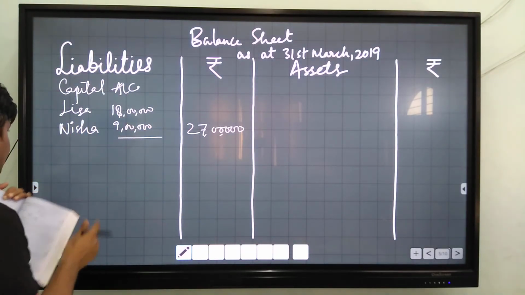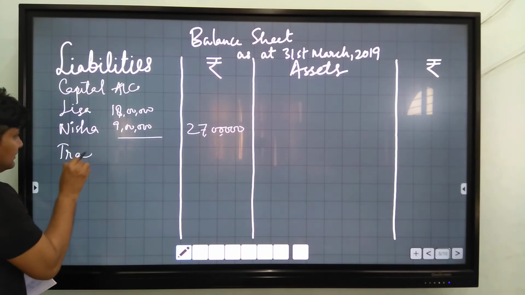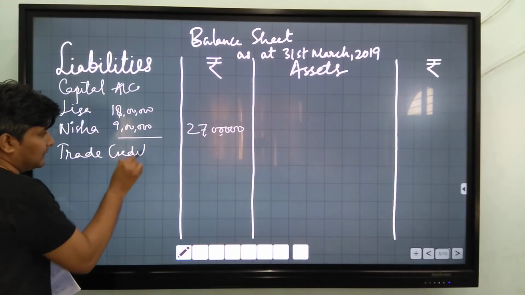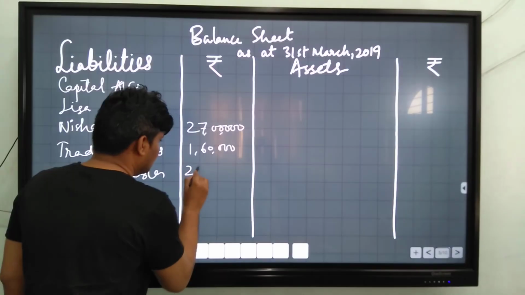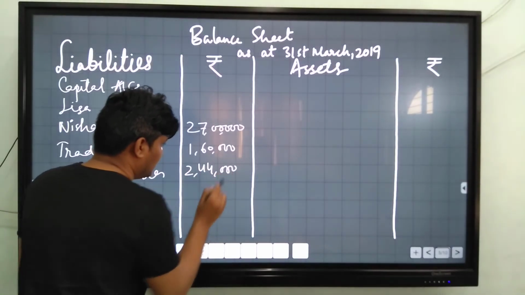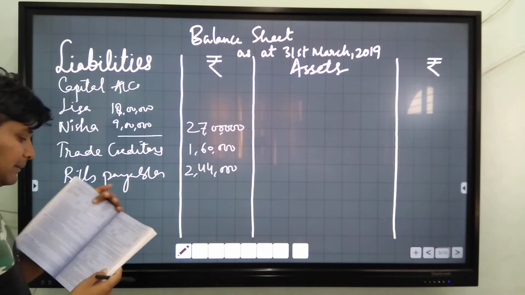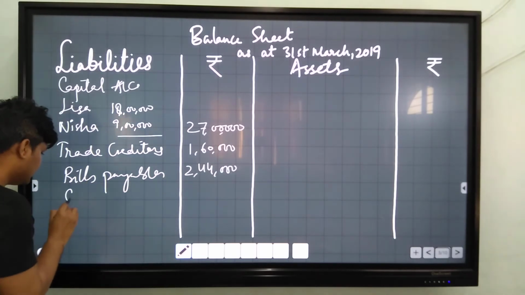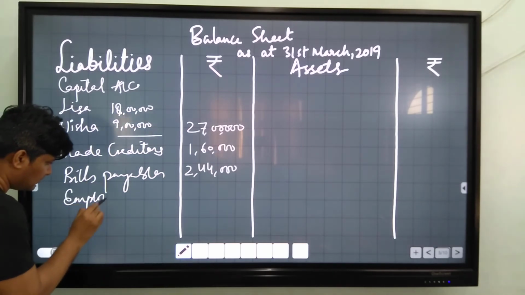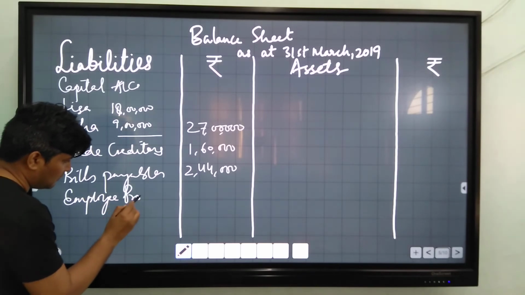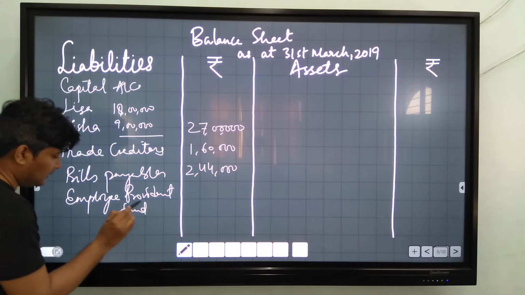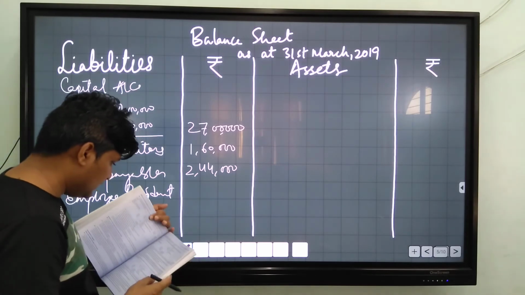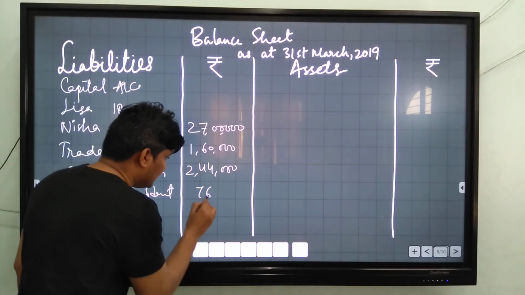Trade creditors 1,60,000. Next, employee provident fund, that is 76,000.